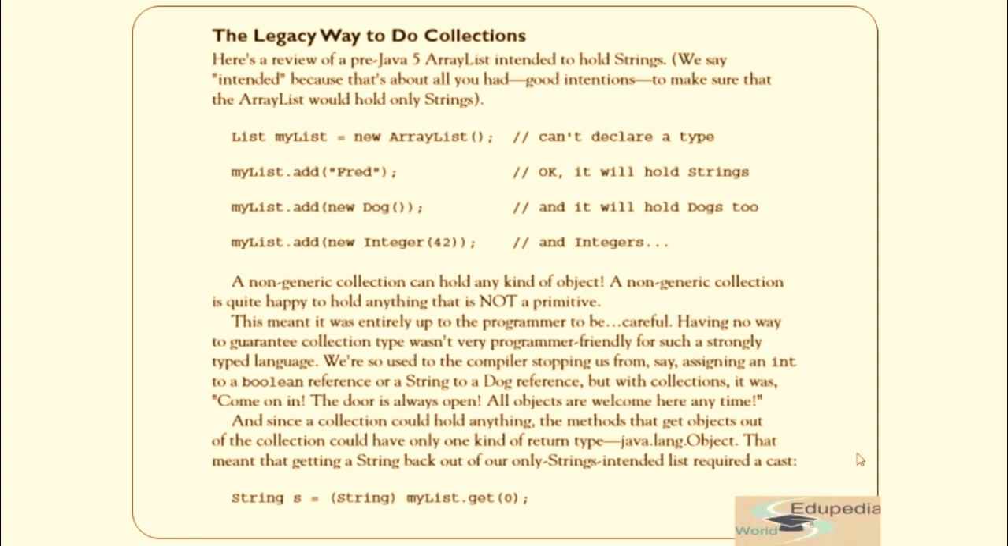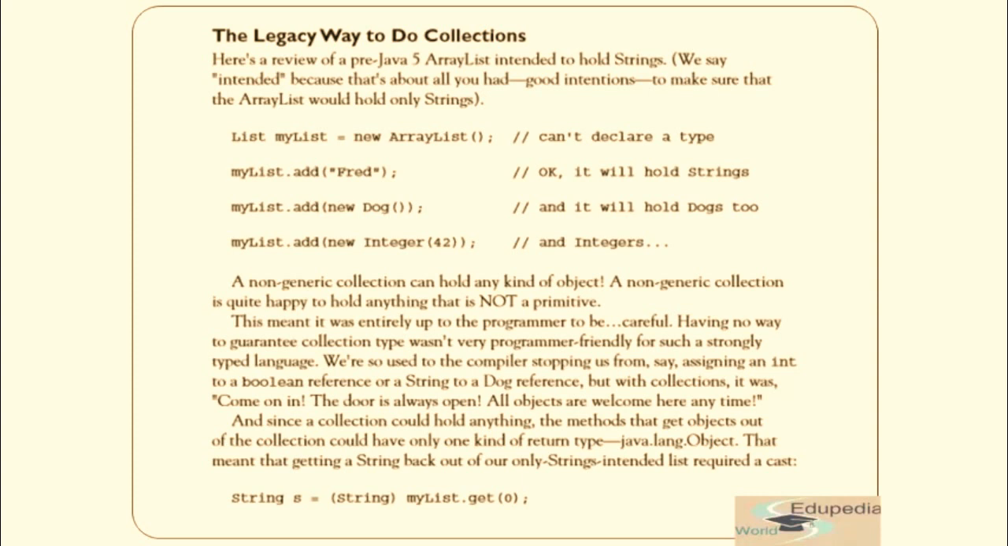This is the way that pre-Java 5 array lists tend to hold strings. You can see that we can declare an array list like that, and then we can add anything. Over here we are adding a string, over here we are adding a dog, and over here adding an integer. So a non-generic collection can hold any kind of object. A non-generic collection is quite happy to hold anything that is not even primitive.